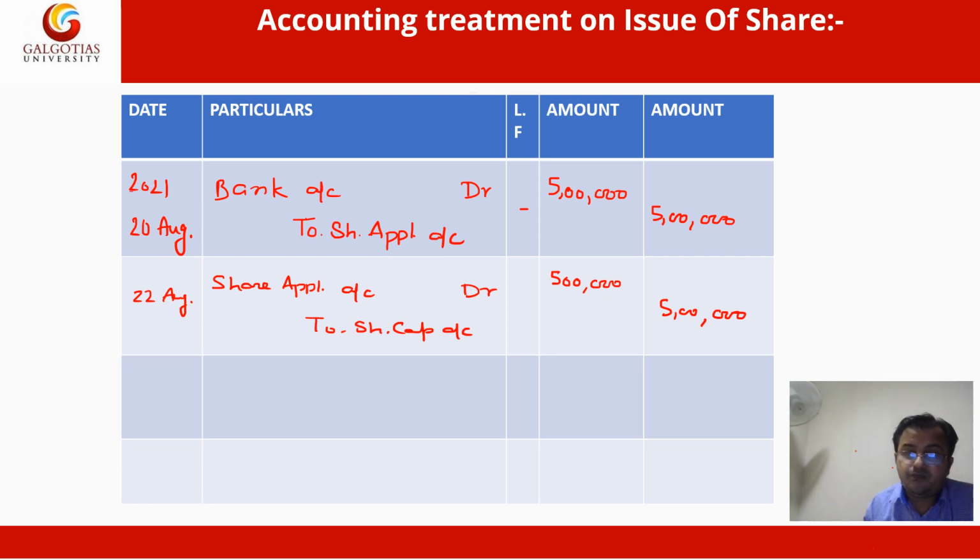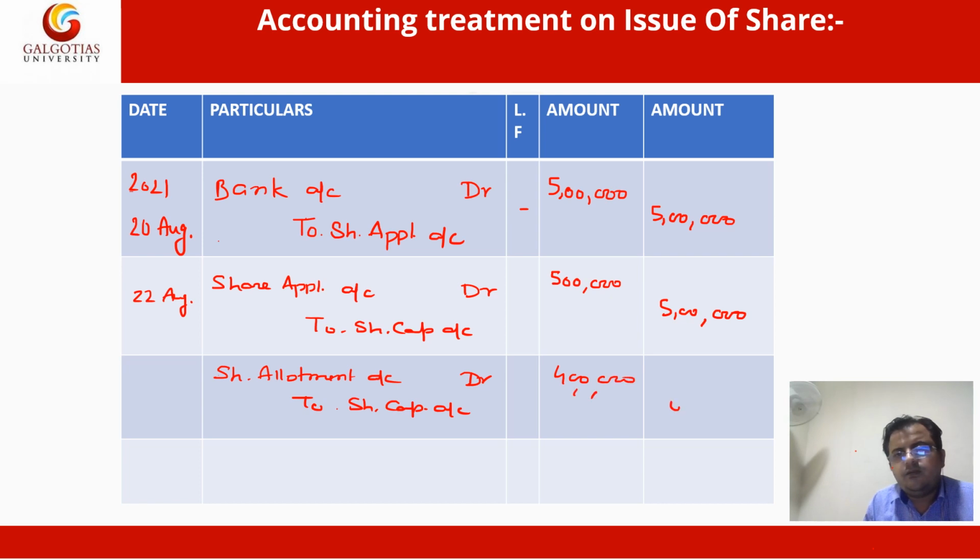Whenever the company demands the allotment money, they have to make a due entry on allotment. What is the entry for allotment money due? Share allotment account debit to share capital account. Suppose that is also 4 lakh, 4 lakh.